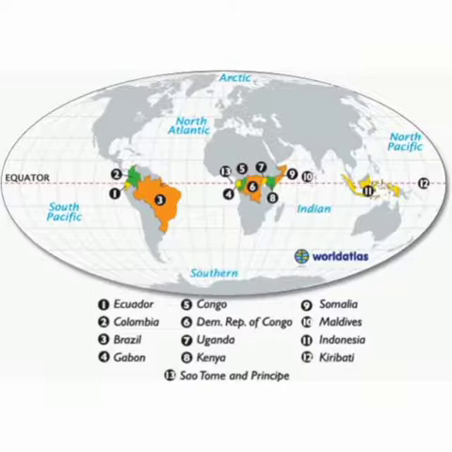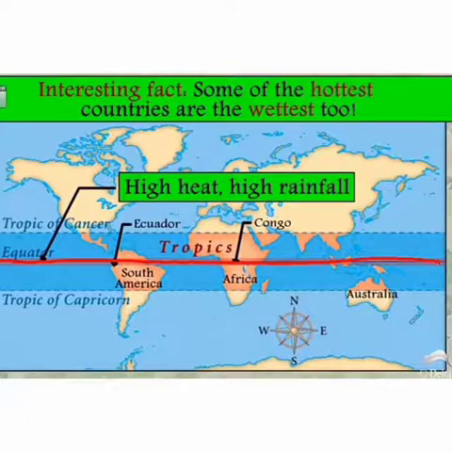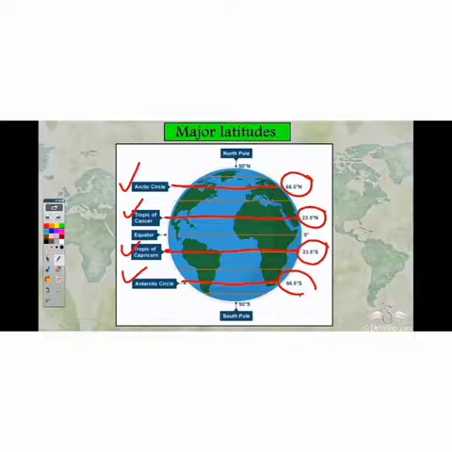Right, children. Another particular thing about the torrid zone is that it is usually hot and humid. The climate is hot and humid throughout the year as the sun's rays fall directly. So heavy rainfall is common here. So children, where is the torrid zone located? The torrid zone is located between the Tropic of Cancer 23 point 5 north and the Tropic of Capricorn 23 point 5 south on the globe or on the map.